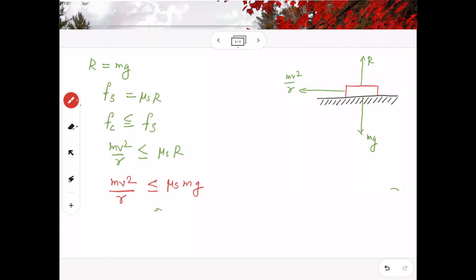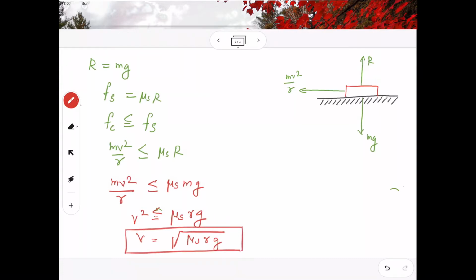So you can cancel m. The equation will be v square equal to mu s r g. From this equation I can write v equal to root of mu s r g. Why have I taken equal to instead of less than or equal to? It is because this v equal to root of mu s r g is the safe speed.